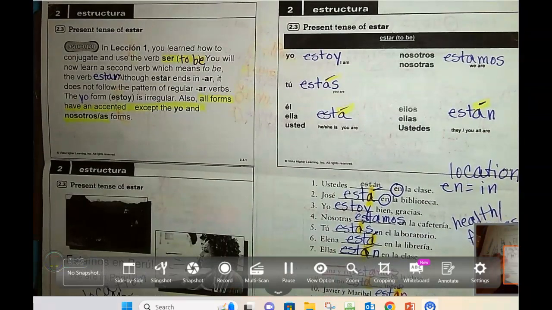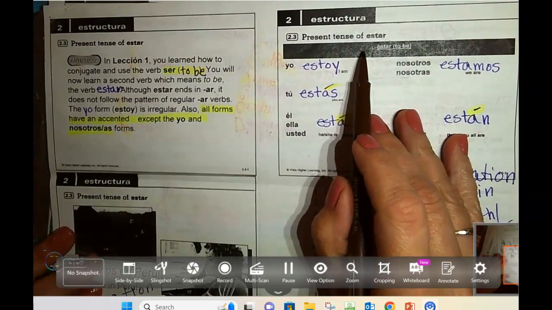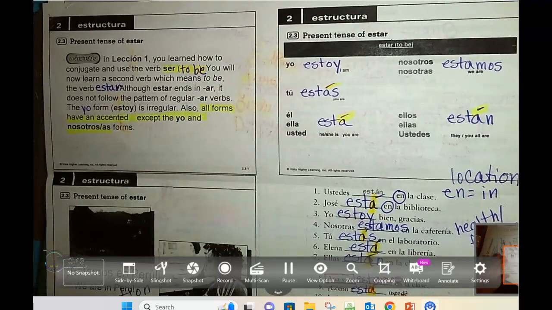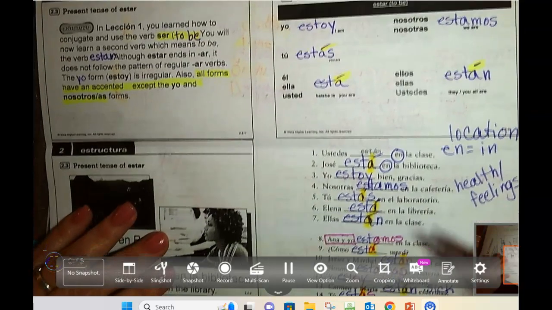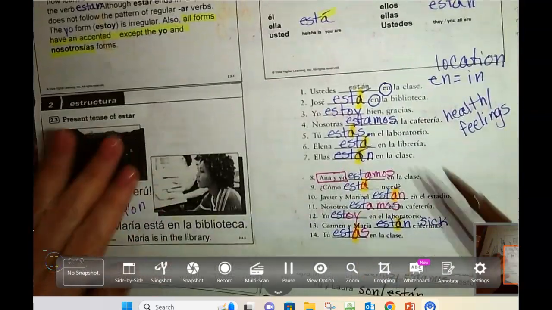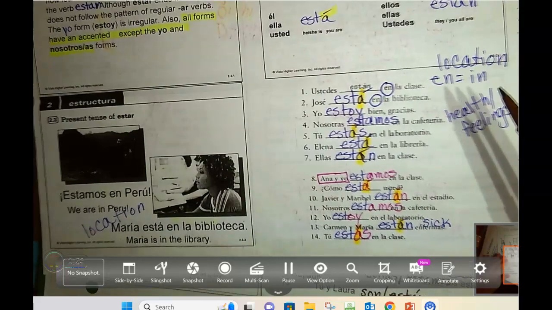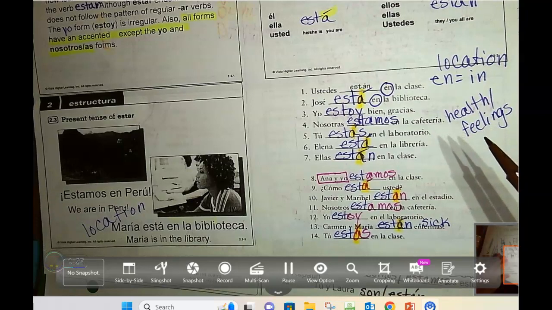Hola chicos, we are going to finish our notes that we started on the verb estar. If you remember way back a couple of weeks ago, we took notes over how to conjugate the verb estar. Here are the conjugations. We practiced doing so, and we noticed that every time we used the verb estar, we were talking about either a location or we were discussing health or feelings.